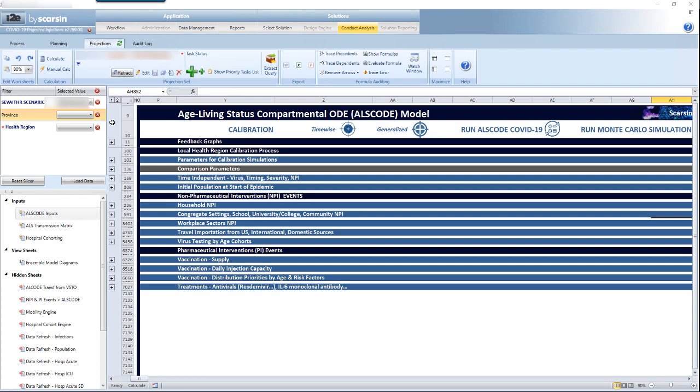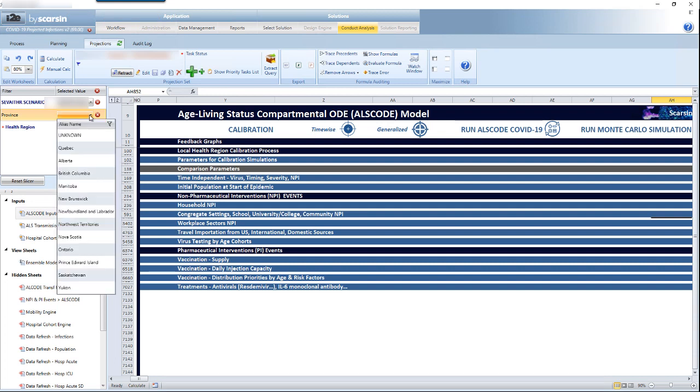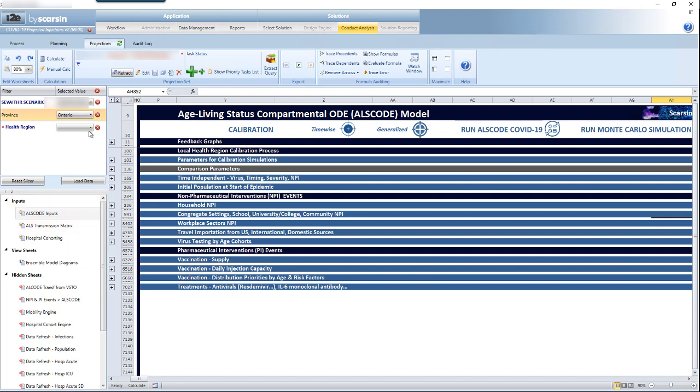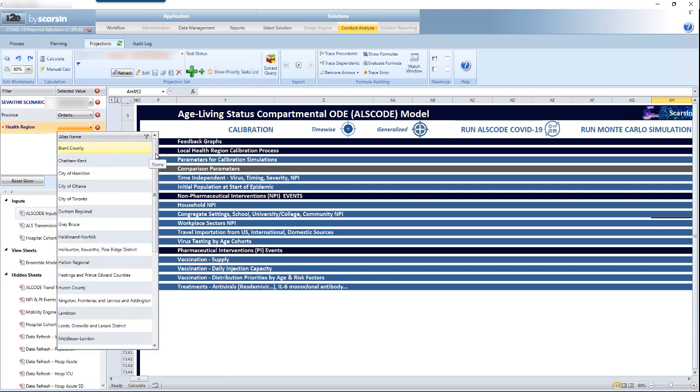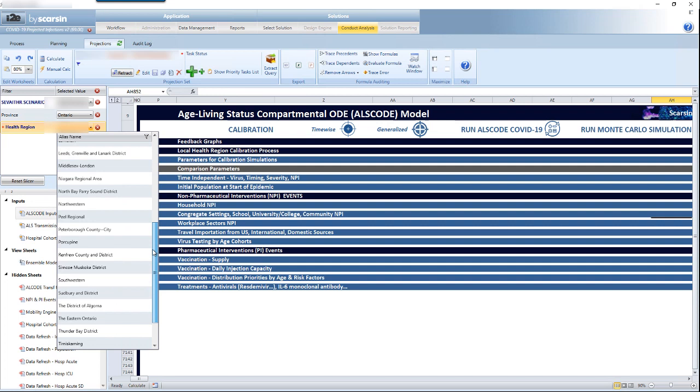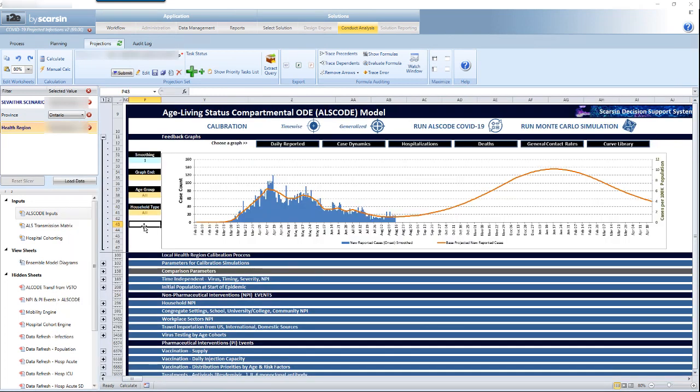We have created an advanced modeling system for pandemics. In this case, we are focusing on the COVID-19 solution. It is national in scope, which is illustrated by the ability to drill down through the provinces and into the health regions. This is very important as accurate forecasts for COVID-19 should be done bottom up at the health region and board level.